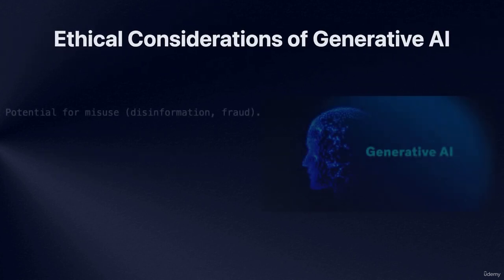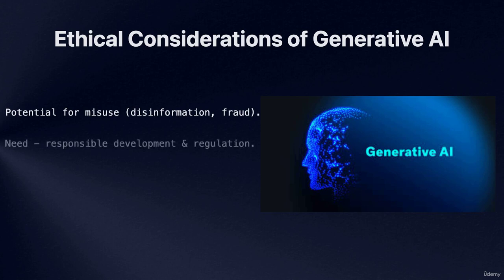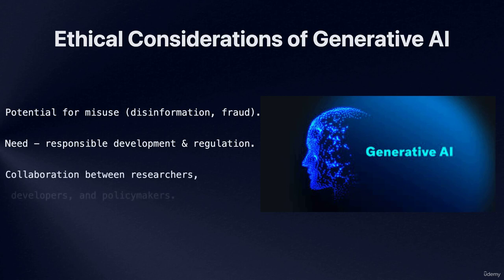While the applications of generative AI are vast and exciting, it's important to note that there are also ethical considerations and potential risks associated with this technology. For example, the ability to generate realistic-looking fake images or text can be used for malicious purposes, such as disinformation or fraud. As generative AI continues to evolve, it will be crucial for researchers, developers, and policymakers to work together to ensure that this technology is used responsibly and ethically, with appropriate safeguards and regulations in place.